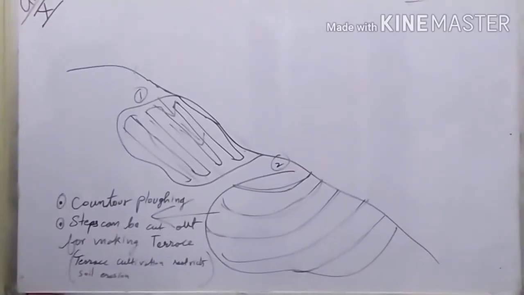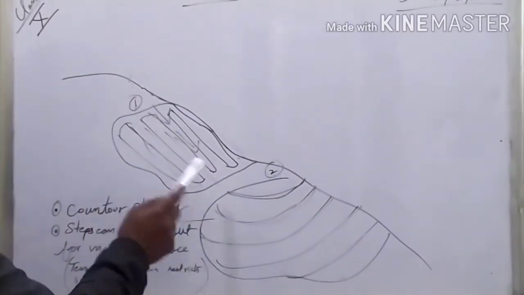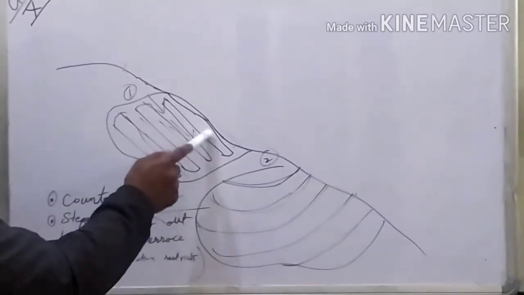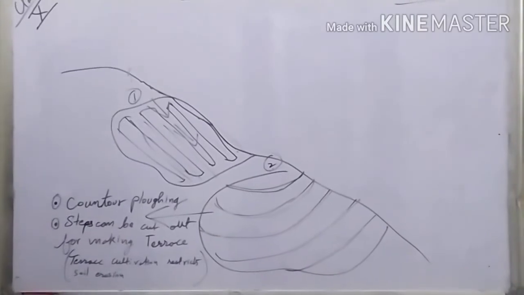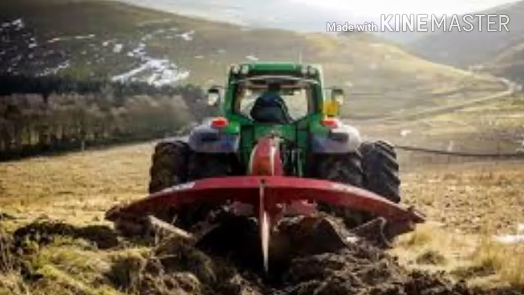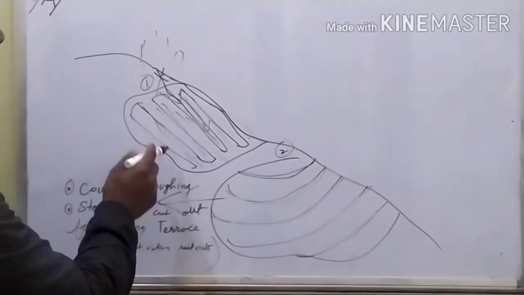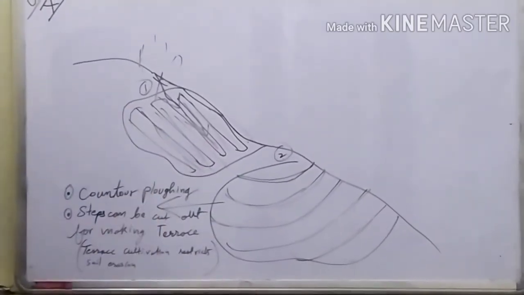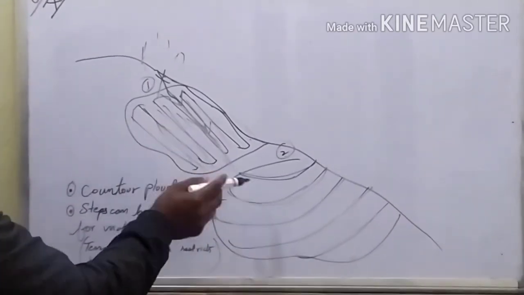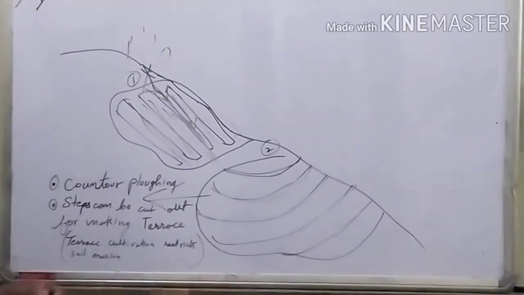Now let us understand the concept with the help of a diagram. Suppose this is a sloping land, and these are the two types of plowing area. The first one has been plowed in an up and down manner. This is the wrong method of plowing. If they plow up and down, they create channels through which the water can pass during rainfall, and while rushing through these channels, the soil will be eroded and cause soil erosion.